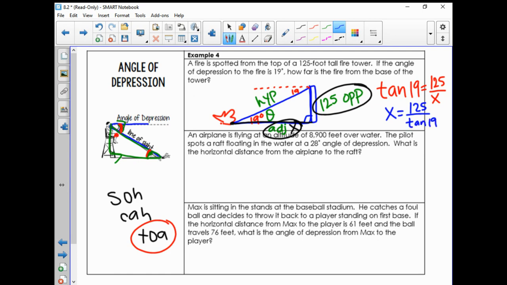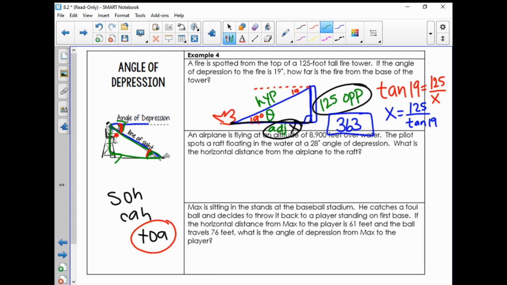And I forgot my calculator. Here it is. Grab your calculator and just plug this in. 125 divided by the tangent of 19 gives me 363.0 feet away from our tower. Okay, all right, let's try another one.